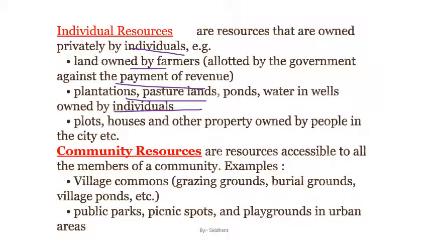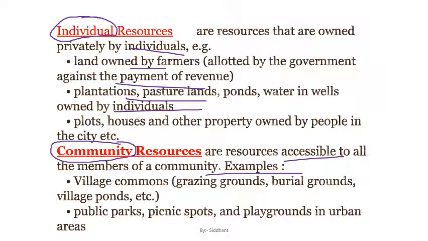The most simple trick to learn all these resources is that the word itself describes the whole resource. Individual means individual authority, and the resource or product which has value, but at the same time is controlled privately, is an individual resource. Similarly, the product which has value and is owned by the community, which can be accessed by the community, is a community resource.